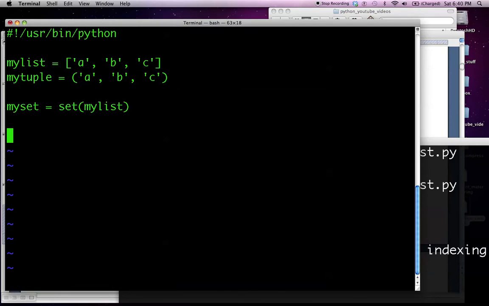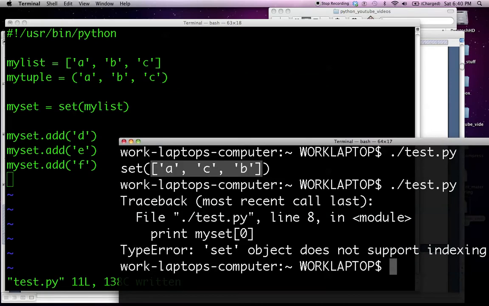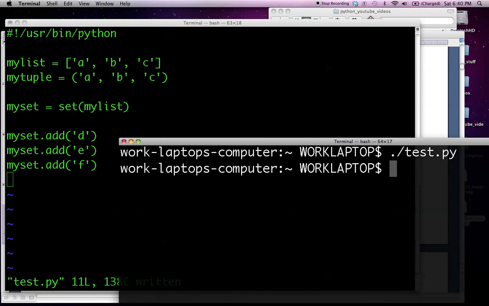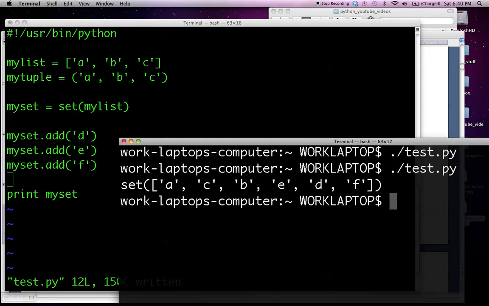Why don't we do that just to see what happens? MySet.add does not use append the way that list does. And one very good reason for it not to use the word append for its adding function is that append means add to the end. And since we don't know where these elements are going to be added, append would not make sense. Let's print my set. Whoops. There we go. A, C, B, E, D, F. All messed up. There's no set order to a set.